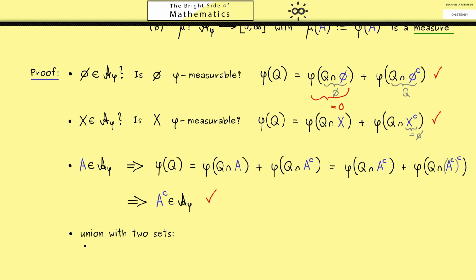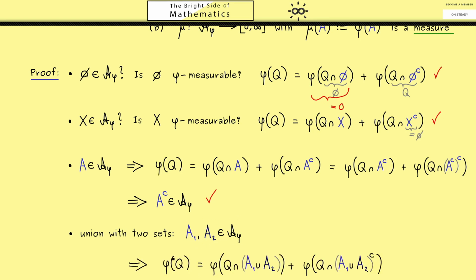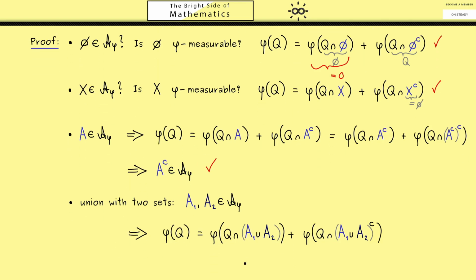However, before we do this, we first should show that our A phi is indeed closed under a finite union. Which means we have to consider two sets. So we choose A1 and A2 from our A phi, and then we show that the union of both sets lies also in A phi. As before, this simply means we have to show that this property here holds for every set Q. Therefore, we already know our goal here.